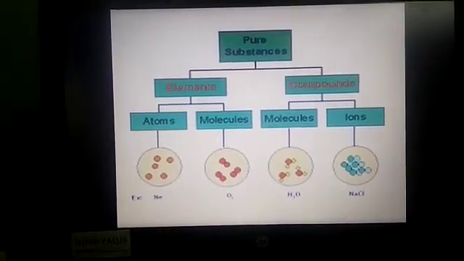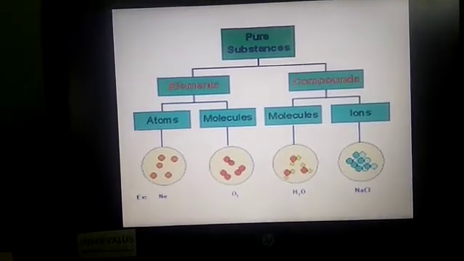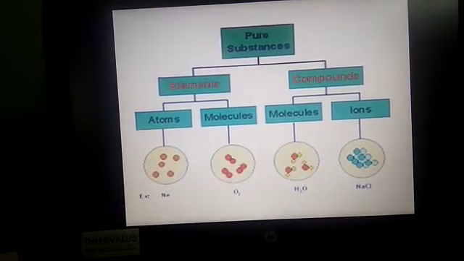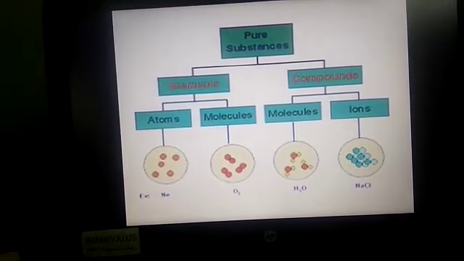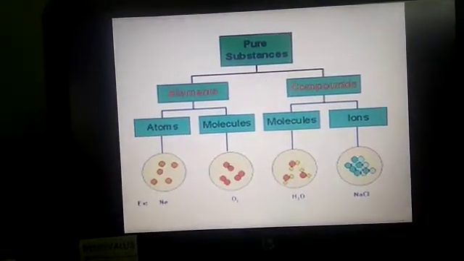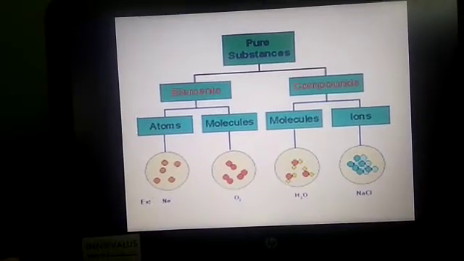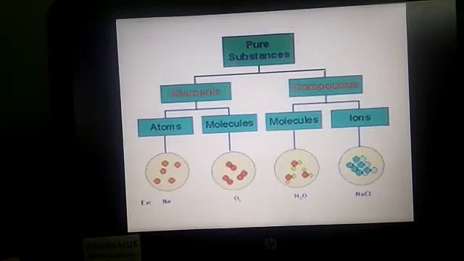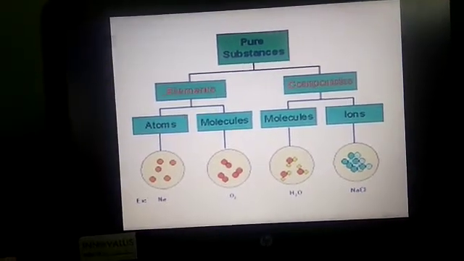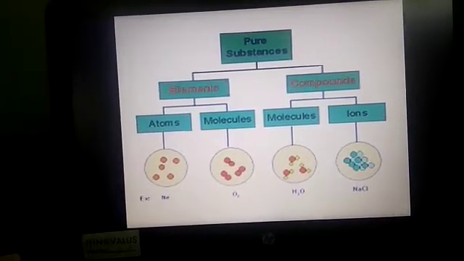We know that in your earlier class you have studied that matter occupies space, has mass and can be perceived by the senses. Matter is a substance, which may be pure or impure in nature. Pure substances are again classified into two types, that is elements and compounds. So matter is classified into living and non-living.